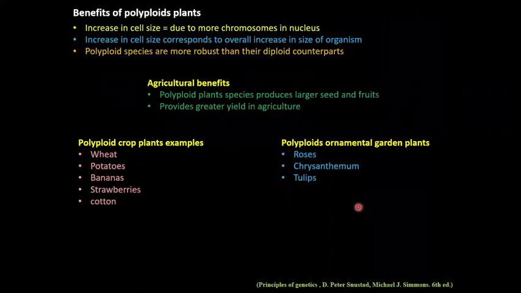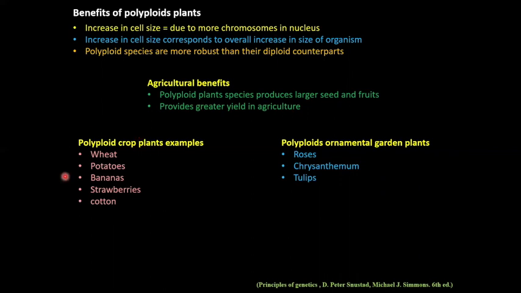There are some benefits of polyploid plants. The size of polyploid plants is larger, and why? Due to more chromosomes in the nucleus. This overall increase in nuclear size corresponds to an overall increase in the size of the organism. Polyploid species are more robust than their diploid counterparts. It also has benefits in agriculture. It has practical significance for humans who depend on many polyploid plant species for food. These polyploid species produce larger seeds and fruits, and they have greater yield in agriculture.